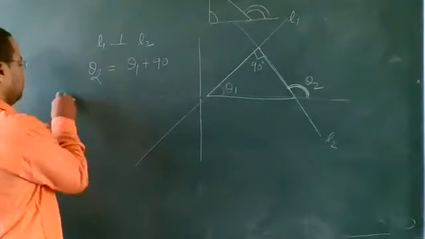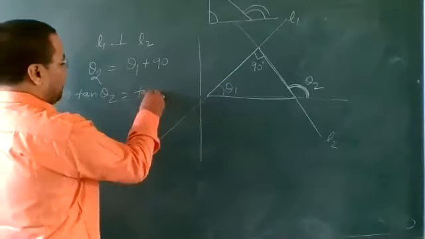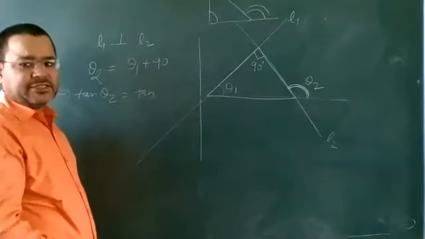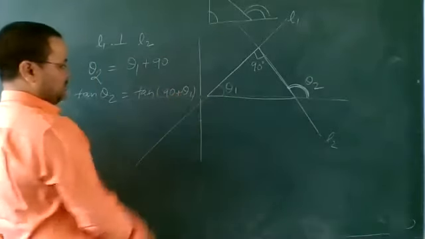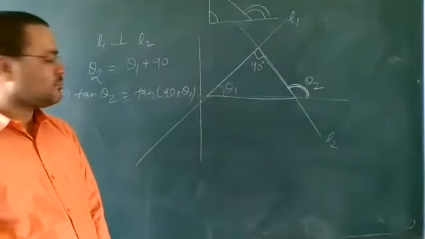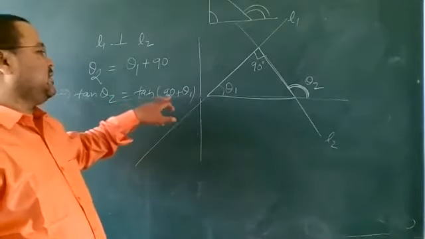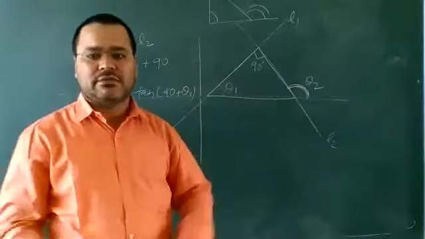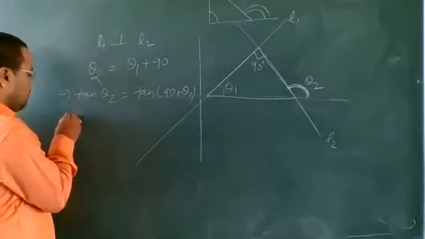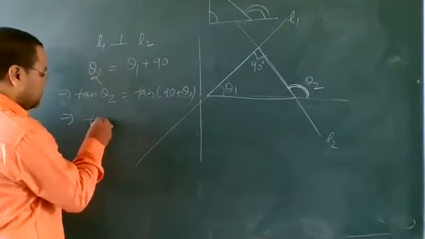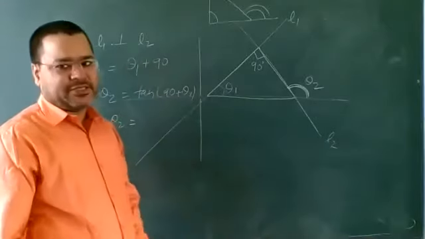So it will be tan theta 2 is equal to tan of theta 1 plus 90. So we can write here tan 90 plus theta 1. Now tan theta 2 is equal to tan 90 plus theta 1.